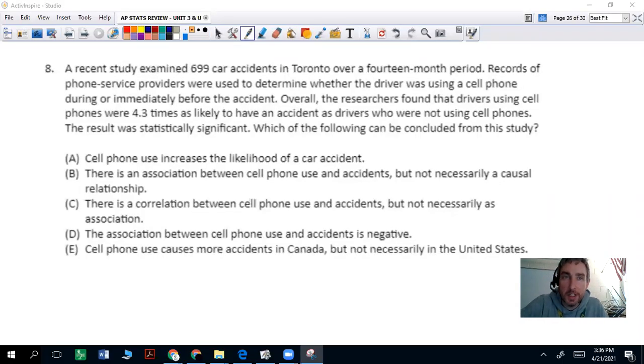Number 8, a recent study examined 699 car accidents in Toronto over a 14-month period. Records of phone service providers were used to determine whether the driver was using a cell phone during or immediately before the accident. Overall, the researchers found that drivers using cell phones were 4.3 times as likely to have an accident as drivers who were not using cell phones. The result was statistically significant. Which of the following can be concluded in the study?